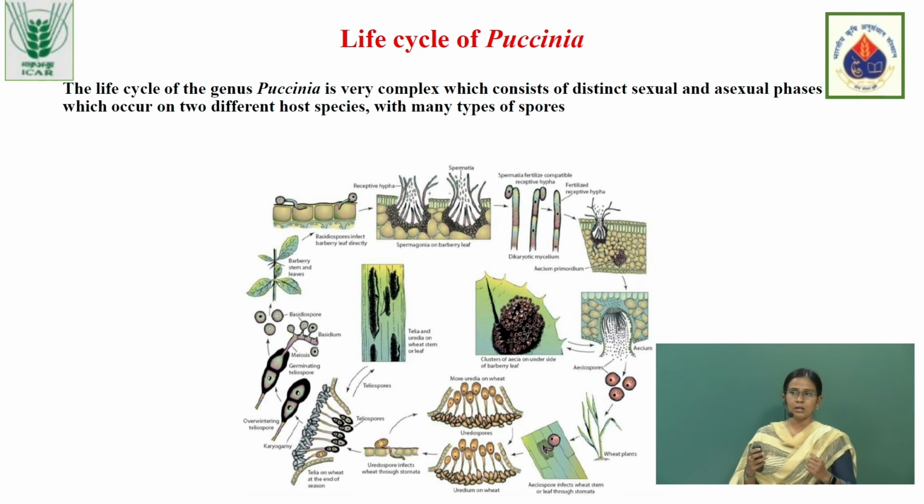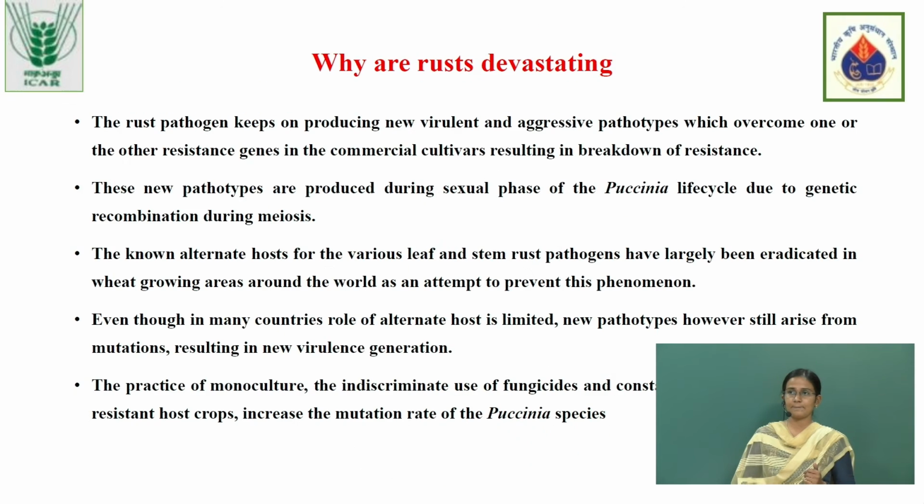highly difficult, because these rust spores have 5 phases, 5 types of spores. Controlling each type of spore itself is difficult. Again, it is dispersed through wind. Any type of spore can travel lakhs of kilometers only because of wind. With the dispersal of wind, it can travel lakhs of kilometers together. So based on this life cycle itself, we can say how difficult it is to control these rust pathogens.